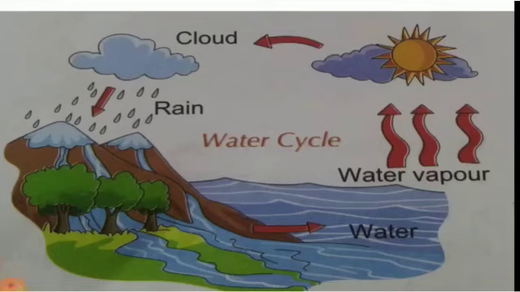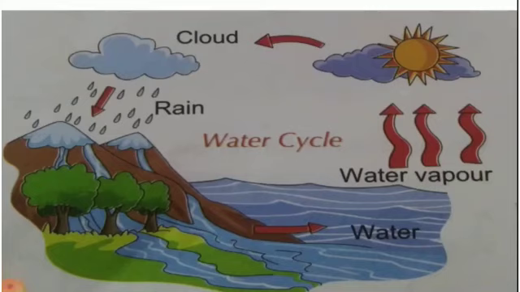So what is water cycle? The continuous circulation of water in nature is known as water cycle. And what are the two important processes in water cycle? Yes, it is evaporation and condensation. What is evaporation? The process of conversion of water into water vapor due to heating is called evaporation. And what is condensation? The process of conversion of water vapors back into water due to cooling is known as condensation. So I hope you have understood all about water cycle.